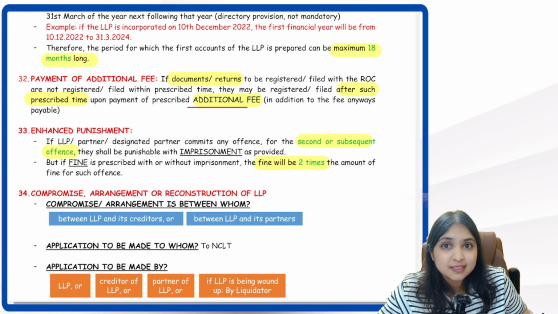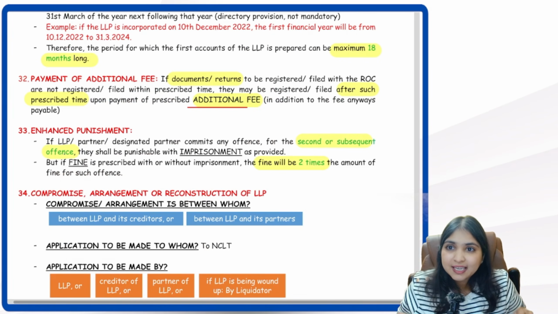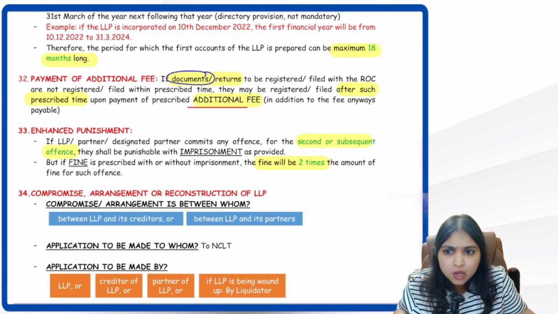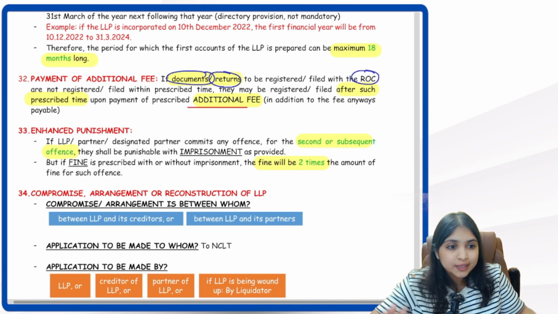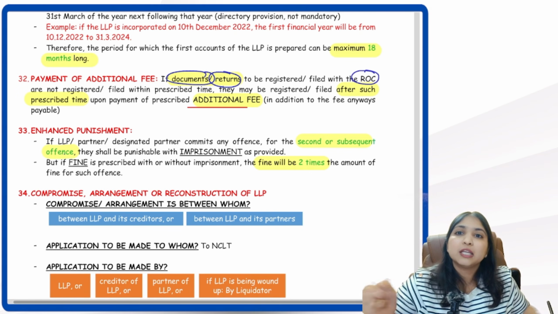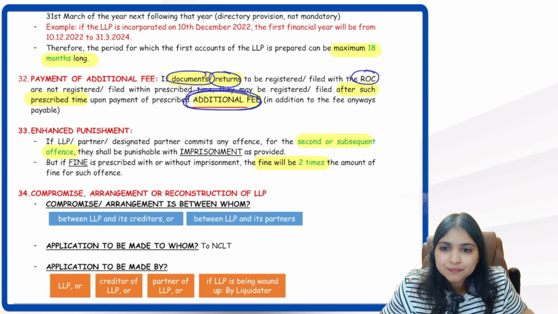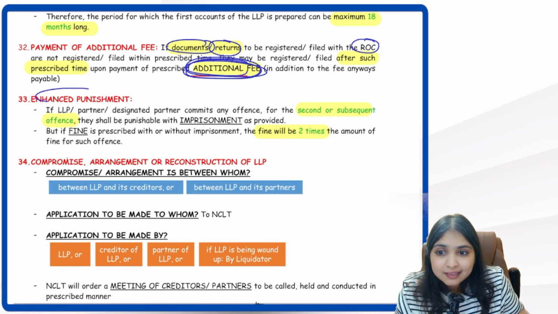Then comes your next discussion about payment of additional fees. Very simple point. In case I have to file any document or any return with the ROC, and if I don't file it within the prescribed time, it's okay. File it late. But if you file it late, you'll have to pay some additional fees. That's all, guys.